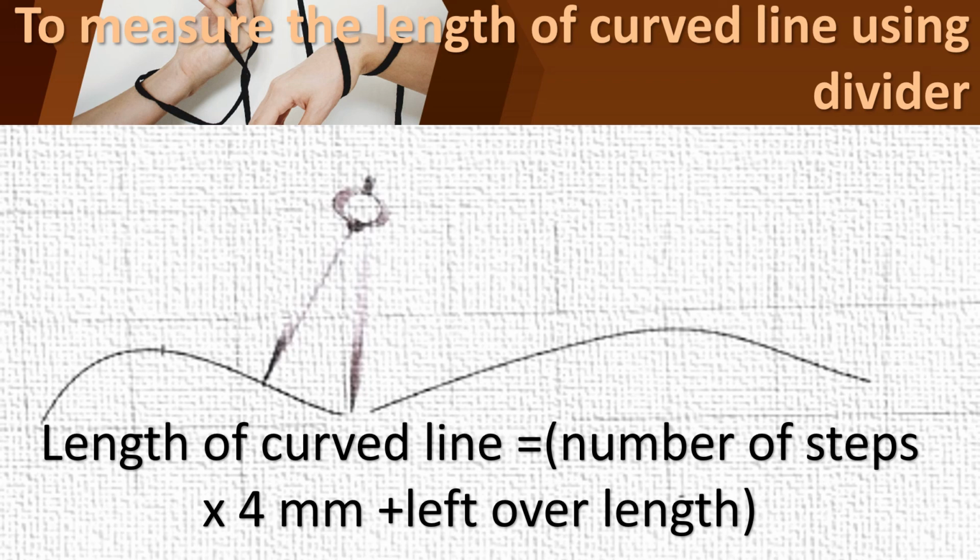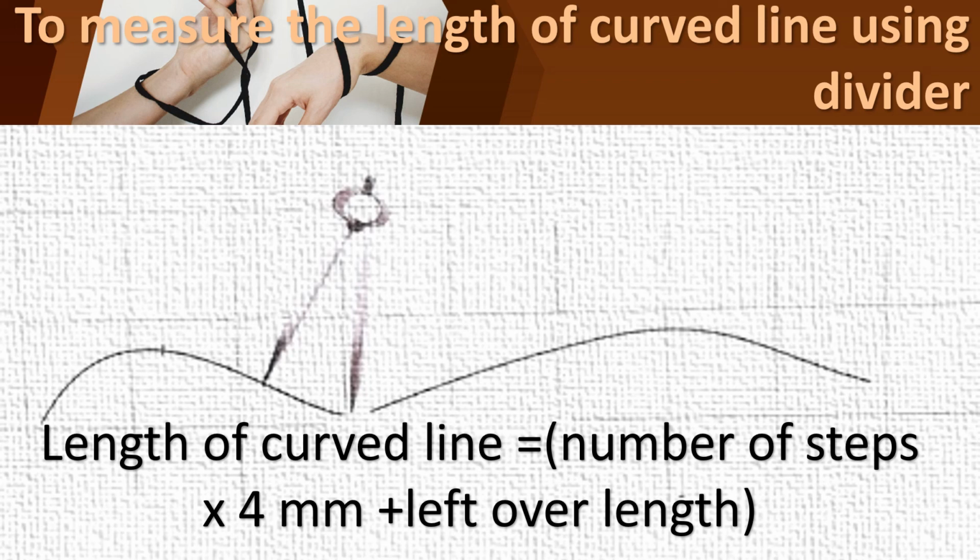The image you are seeing on the screen is, children, for that divider we had taken 4 millimeter. That is the distance between the two legs of the divider. How will you find the length of the curved line?